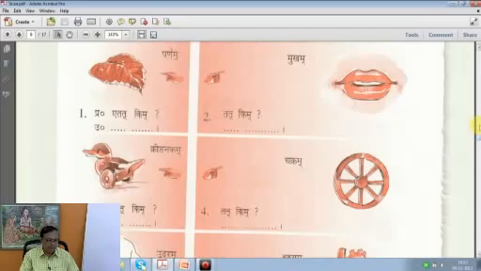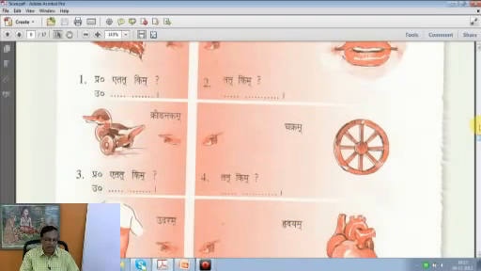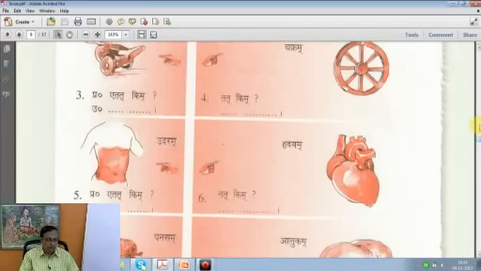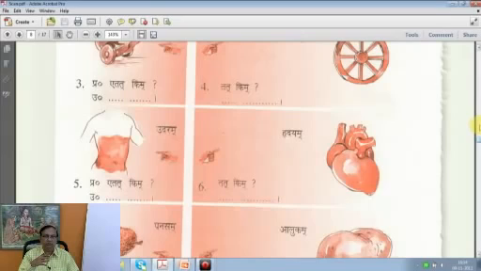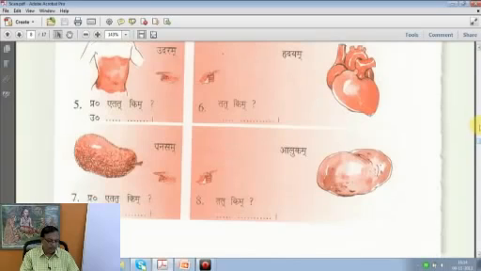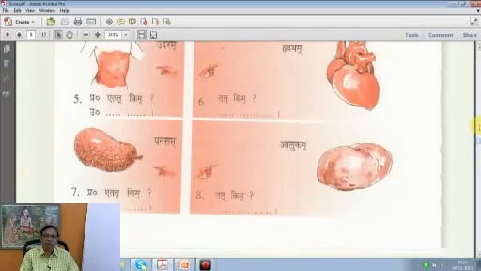Then etat kim. Now etat, the answer is kridanakam, this is a toy. Tat kim, tat chakram, that's a wheel. Etat kim. Now the portion which is called abdomen is reddened here, highlighted. Udaram, etat udaram, this is stomach. Tat kim, tat hridayam. Now again all these words are neuter. We are following neuter from the 29th page, we are coming across neuter nouns followed by neuter pronouns. Then etat kim, this is a fruit here,